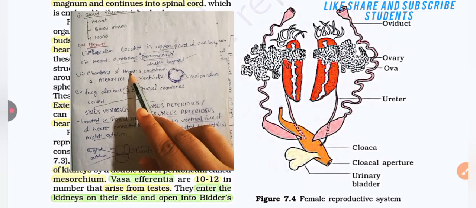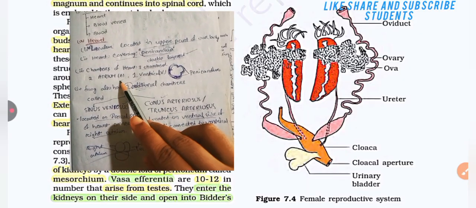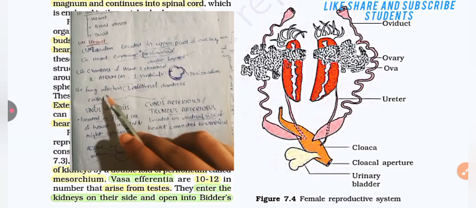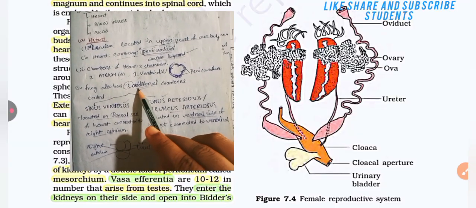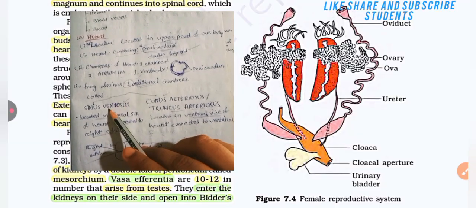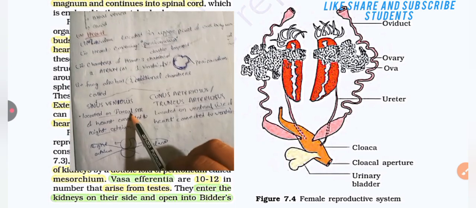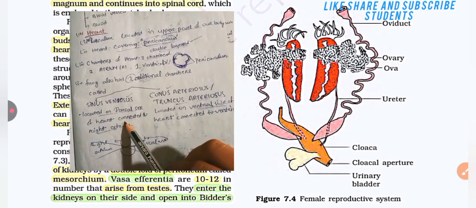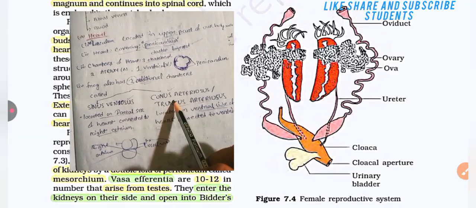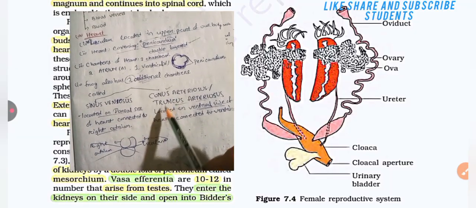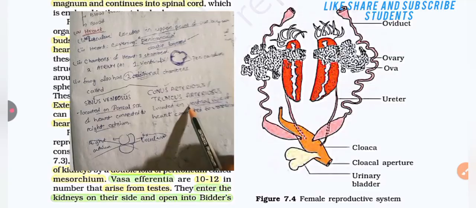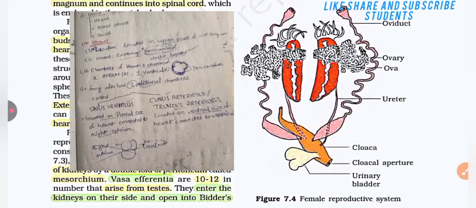The heart has three chambers: two atria and one ventricle. The frog also has two additional chambers called sinus venosus and conus arteriosus. The sinus venosus is located on the dorsal side of the heart, connected to the right atrium. The conus arteriosus, or truncus arteriosus, is located on the ventral side of the heart, connected to the ventricle.